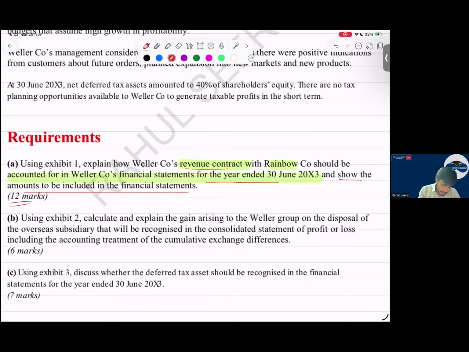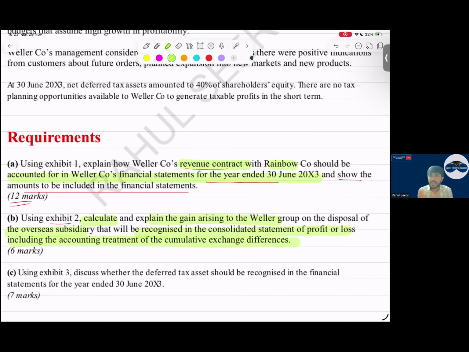Then using Exhibit 2, calculate and explain. We should calculate first and explain the gain arising to the W group on the disposal of the overseas subsidiary. So we have to calculate the gain when we dispose of this overseas subsidiary, that will be recognized in consolidated P&L. So what is the gain that will be recognized in P&L? We have to calculate as well as explain, including the accounting treatment of the cumulative exchange difference. See, I mentioned this cumulative exchange difference, which is there.